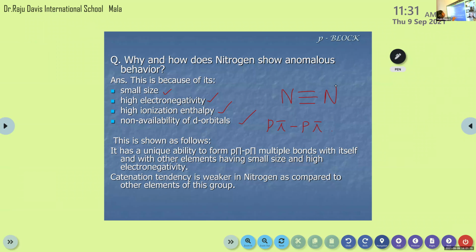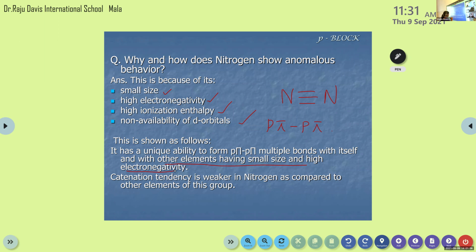Comparing with phosphorus, arsenic, antimony, bismuth, nitrogen will show a triple bond. So it will form p pi p pi multiple bonds with itself and with other elements having small size and high electronegativity. This is another property of nitrogen compared to other elements in this group.